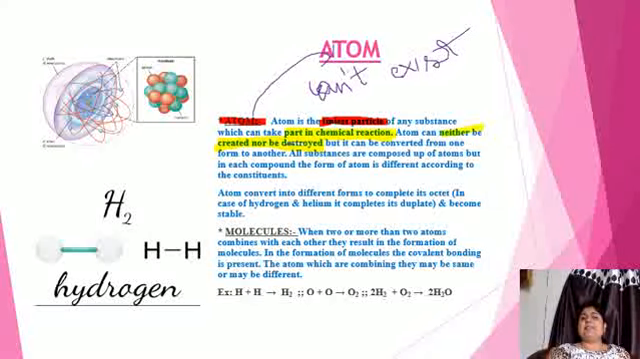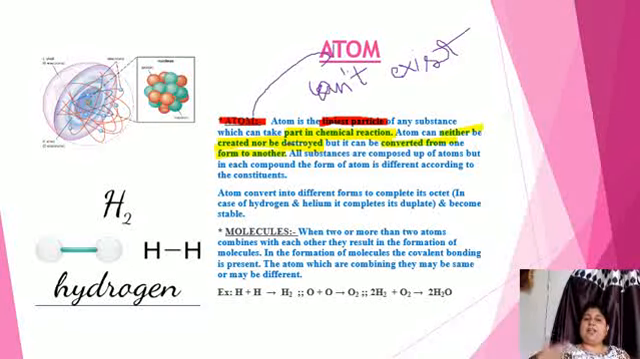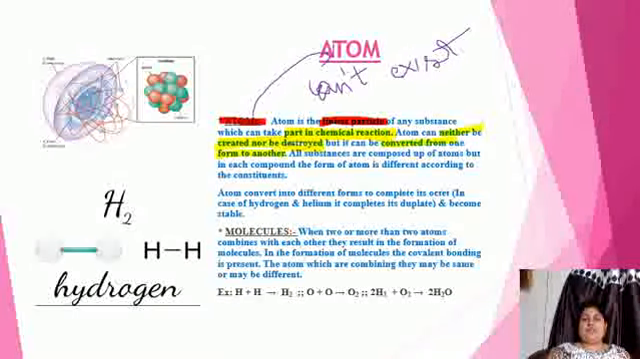So the atom is the tiniest particle which can take part in a chemical reaction, and it can neither be created nor be destroyed, but it can be converted from one form to another. We can compose it from one form into another. But how and why? Two questions come up, how and why.